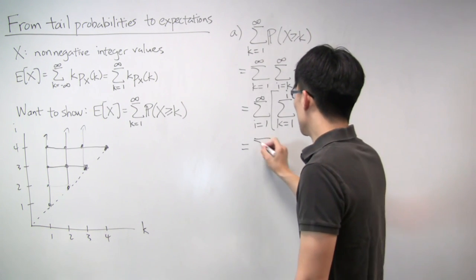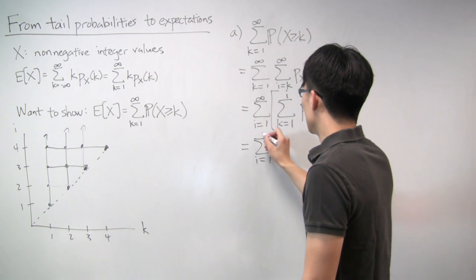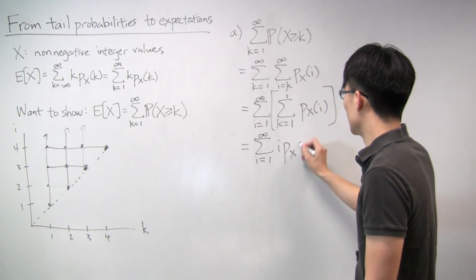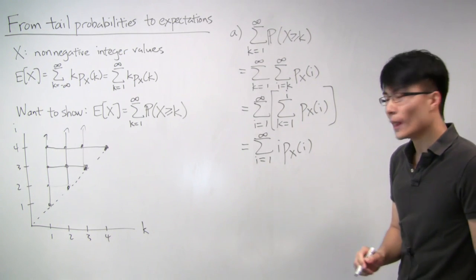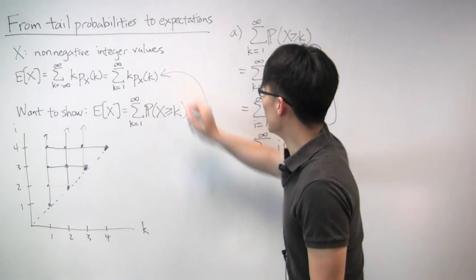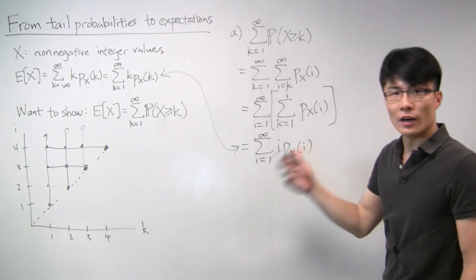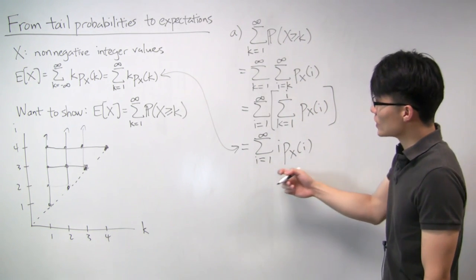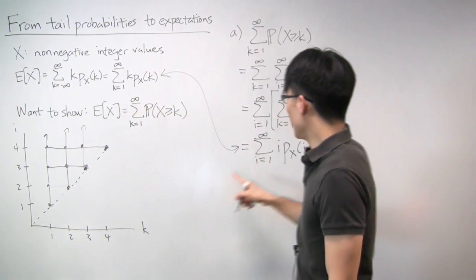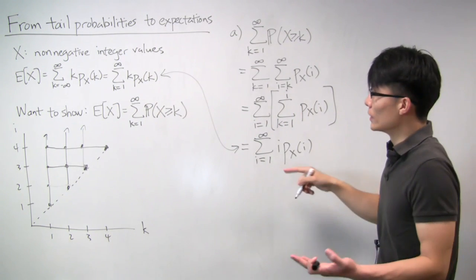So this inner summation simplifies to just i copies of what you're summing, which is this. And now we are basically done, because if we compare these two, we see that they are effectively the same. The only difference is that here we're using k as the variable that we're summing over, and here we're using i, but really it's the same thing.